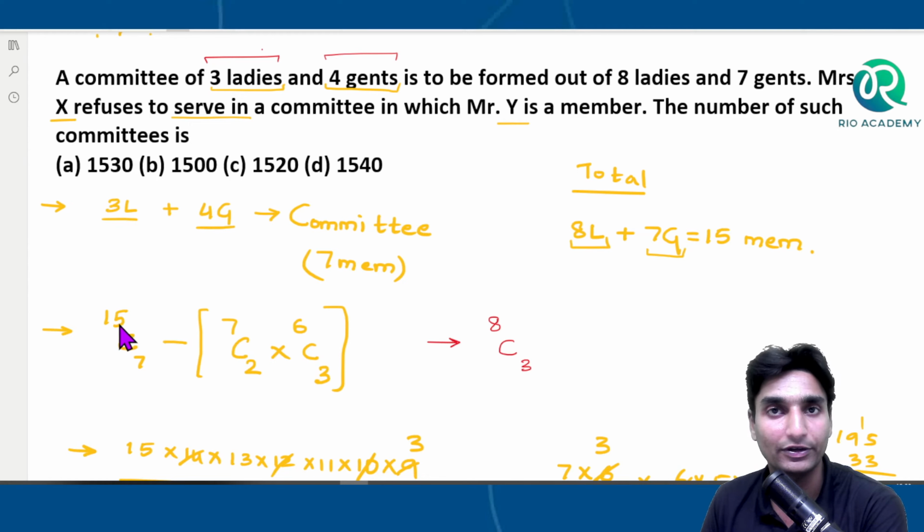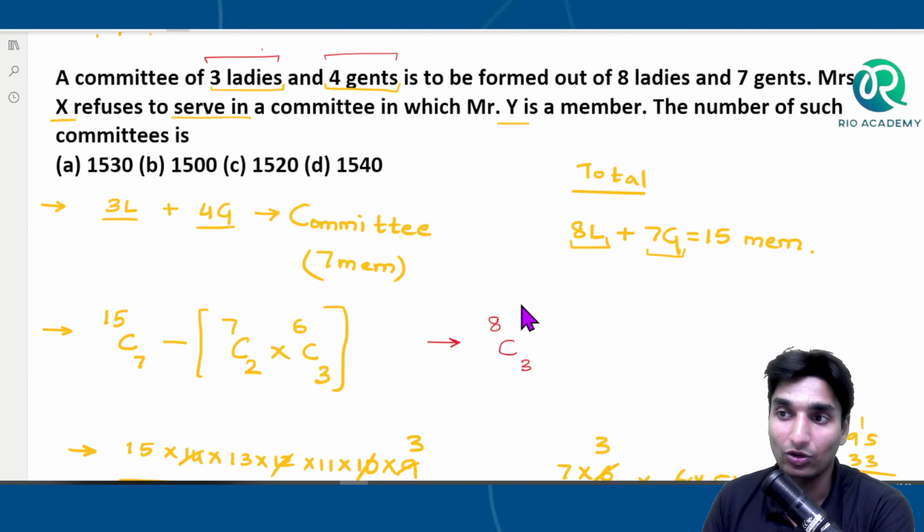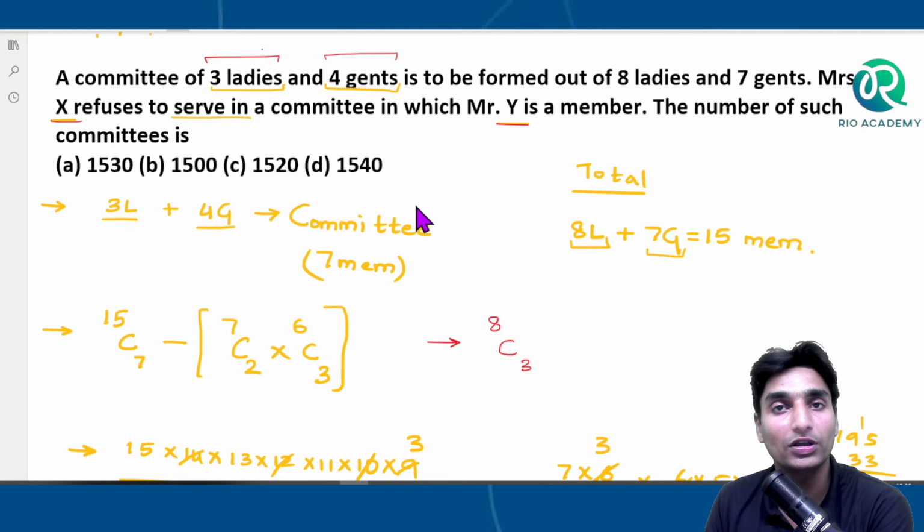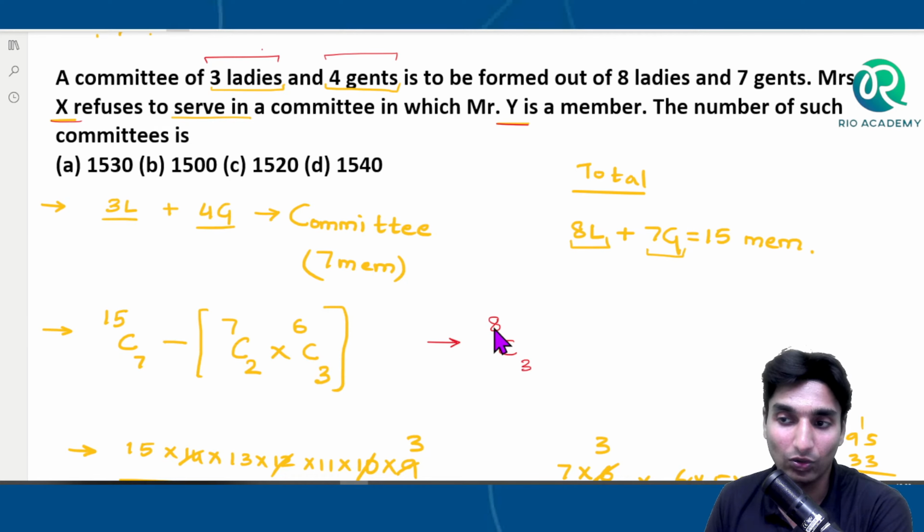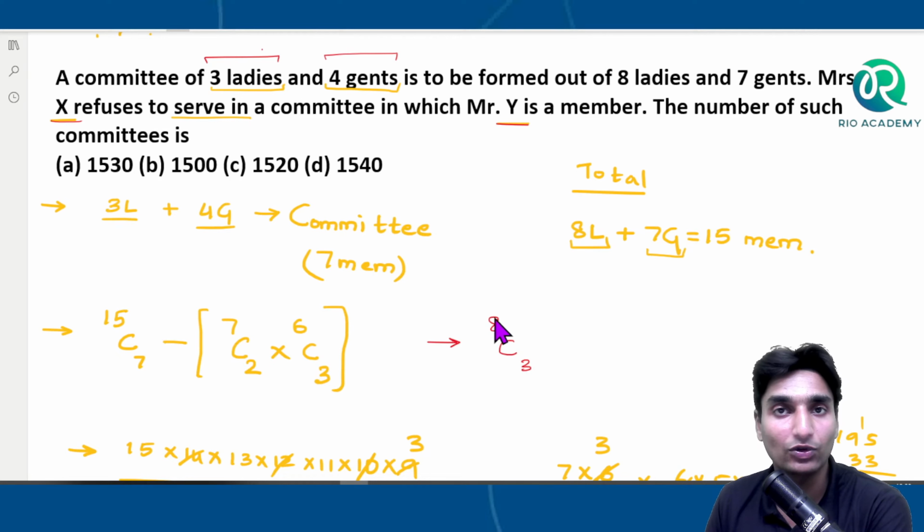All the possibilities here. What we are doing is, the question says Mrs. X and Mr. Y are to be not together. So out of these possibilities only we have to include them, right? Out of 8 ladies, 3 ladies, that will give the total possibility according to the question. 3 ladies are present, and then 4 gents. There are 7 gents, right? So out of 7 gents, we'll have to select 4 gents. So this will give us the total possibility according to the condition 3 ladies and 4 gents.